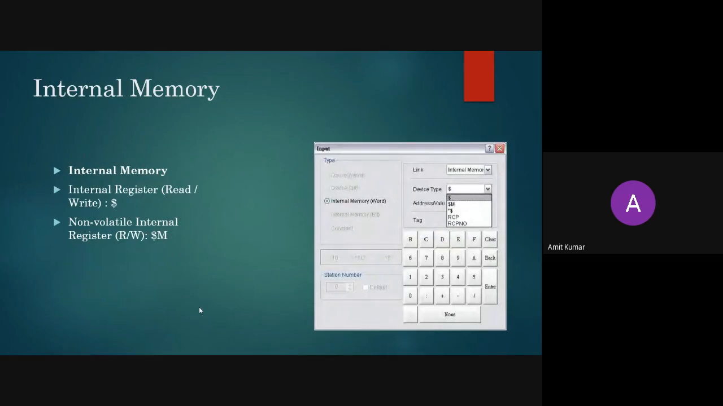Then we have an internal memory. That internal memory is used for read and write, and we have an external non-volatile memory to compute the data. For the computation purpose, we are using non-volatile memory, and for storing purpose, we are using volatile memory. And internal registers are used to compute the various results.